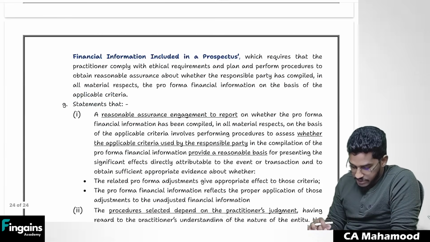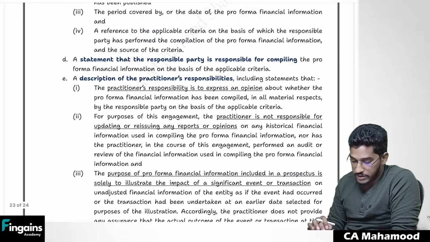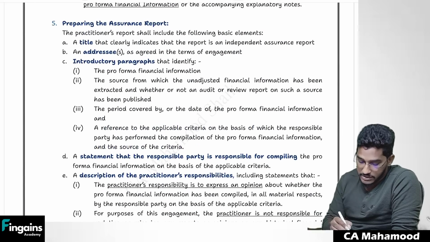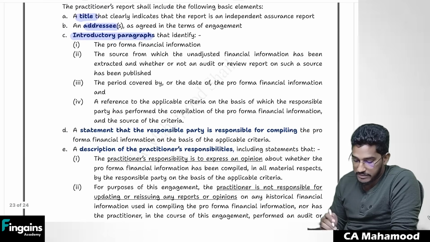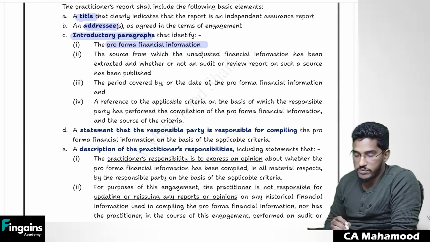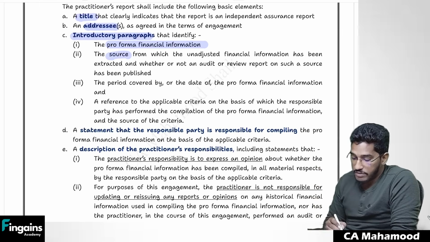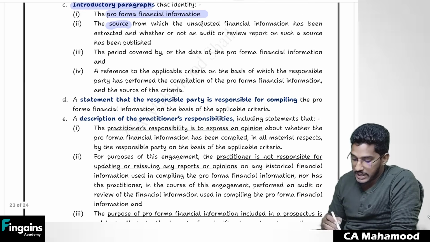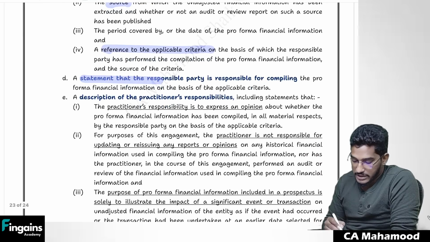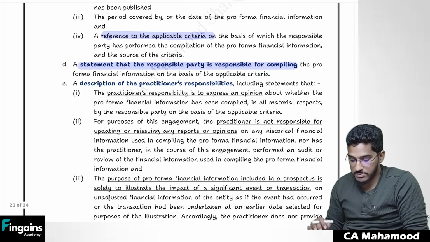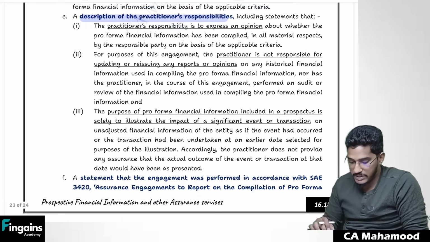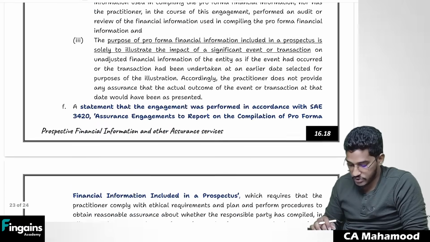And then finally, there should be some contents in the report. Whatever report you give, there should be a few contents. The title should be there, addresses should be there. Then you have to include one introductory paragraph, in which you identify the pro forma financial information, the source of the unadjusted financial information, the period for which you have done the adjustments, and a reference to the applied criteria. Then you have to explain the responsible party's responsibility, which is to compile the pro forma financial information. Then you have to explain your responsibilities, which are given here, and you can refer to them.